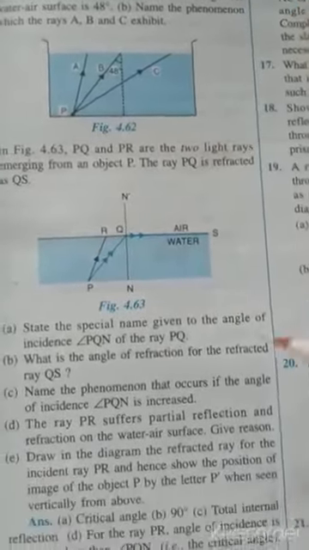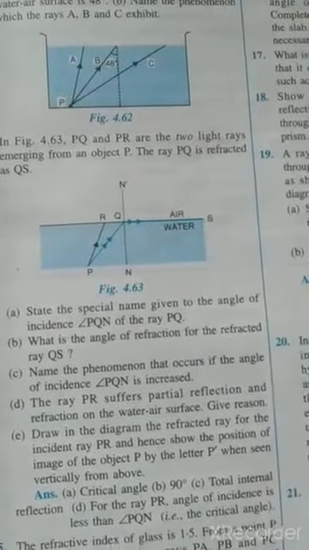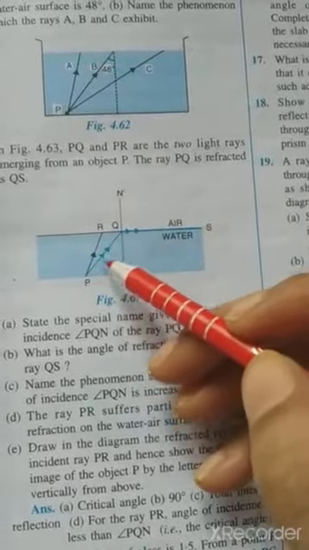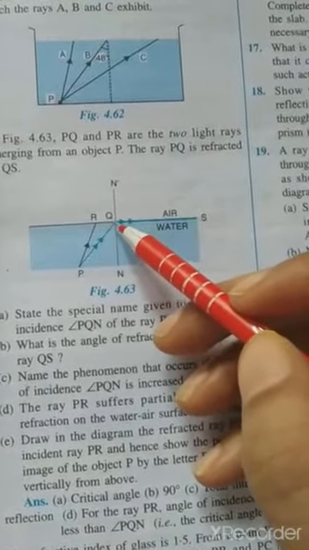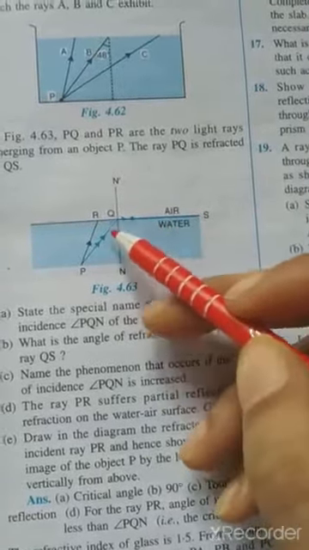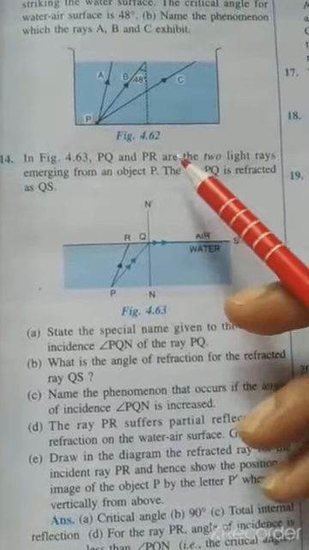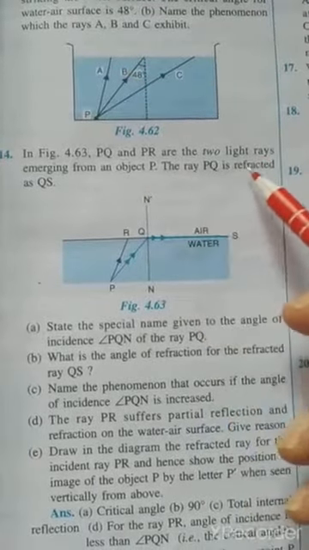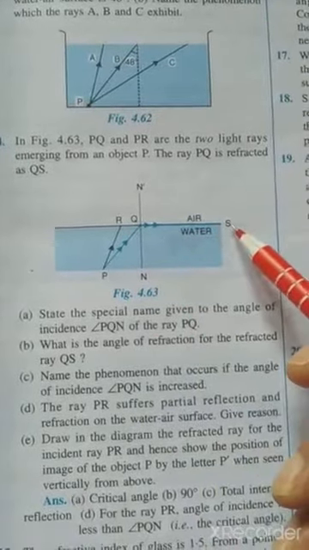Now similarly, in this question two rays of light are given, PR and PQ. As you can see, the ray PQ after refraction lies along the surface. In the question it is given that PQ and PR are the two light rays emerging from an object P. The ray PQ is refracted as QS.